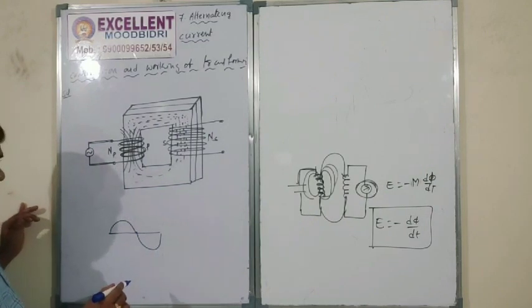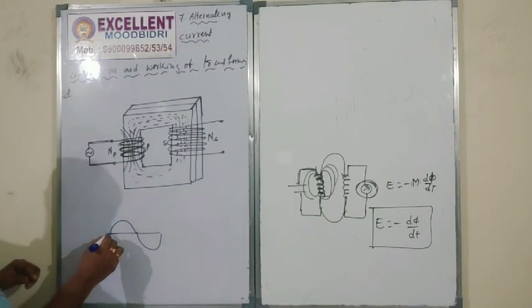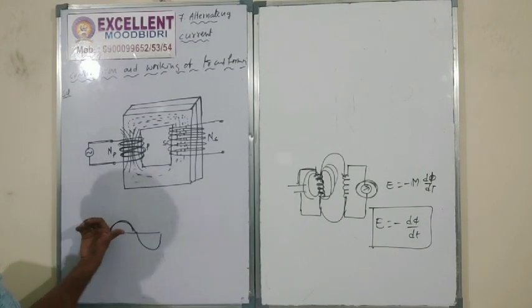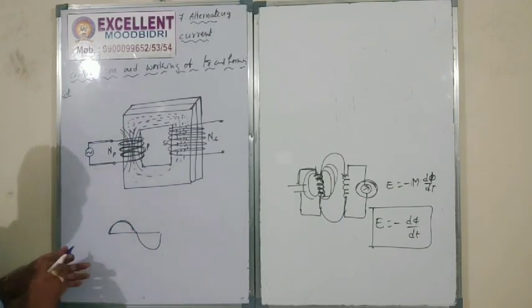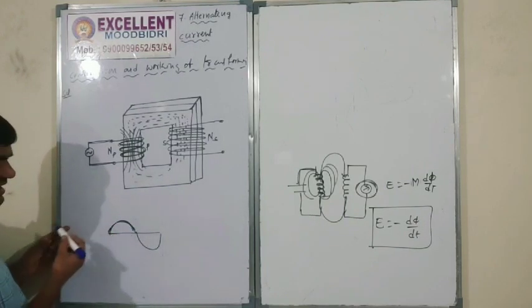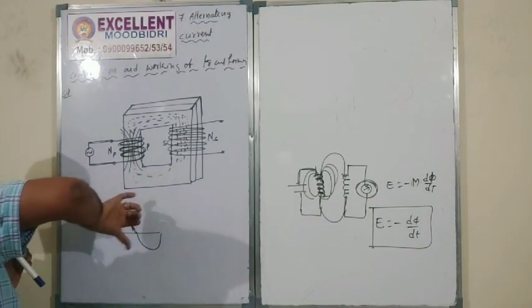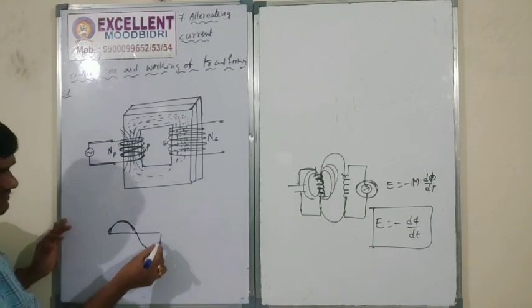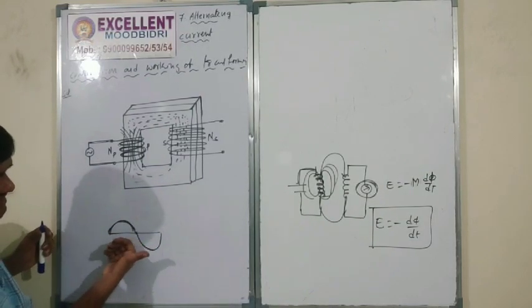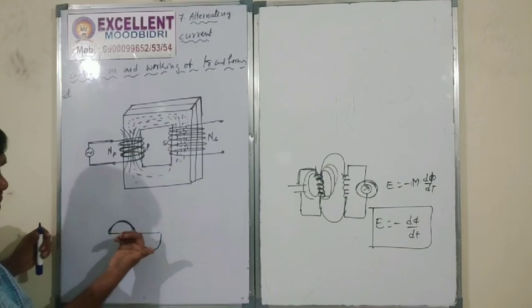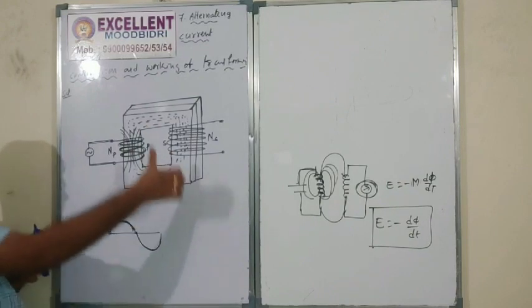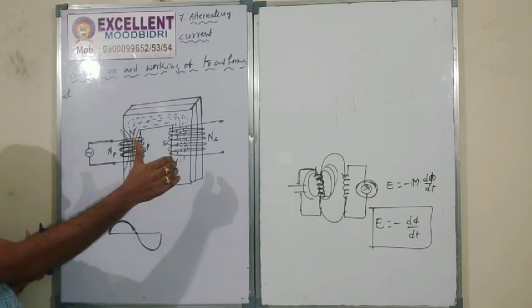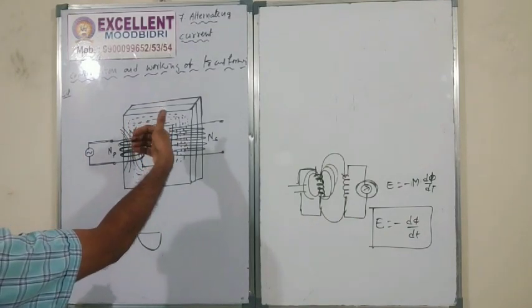Now the current is moving in this direction, and the field is acting upward. Again the current is moving in the downward direction, and the magnetic field acts like that. Again the current moves in this direction, the field acts upward, and again downward. This is the current direction, this is the magnetic field.